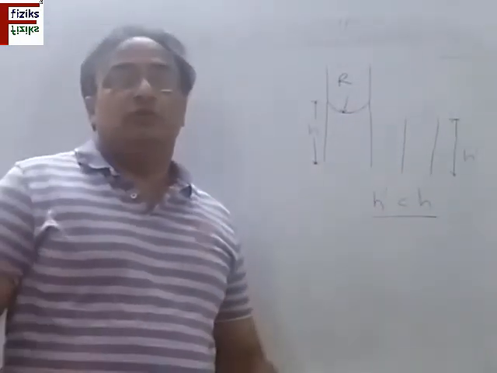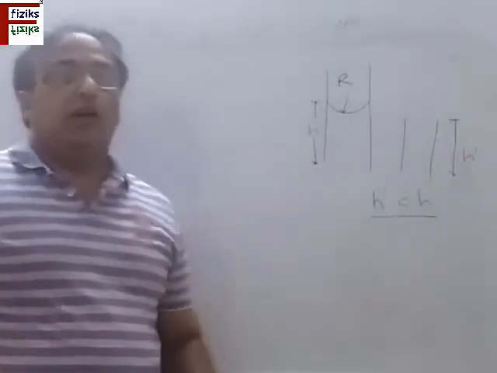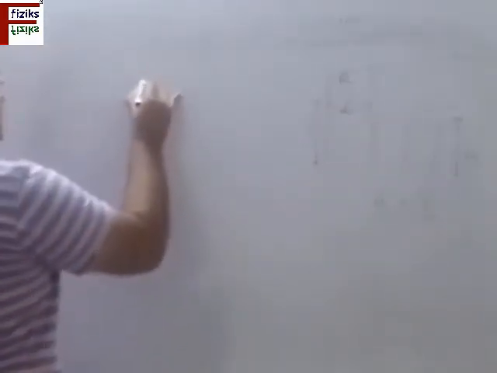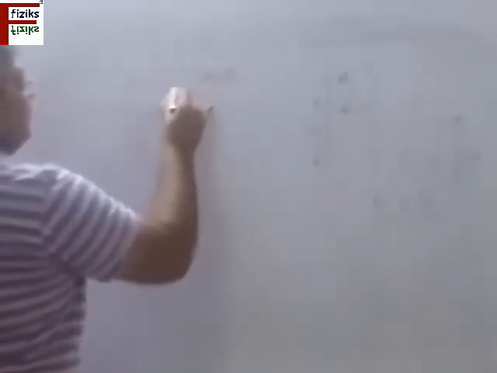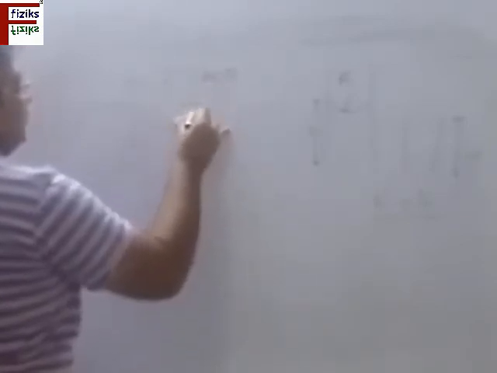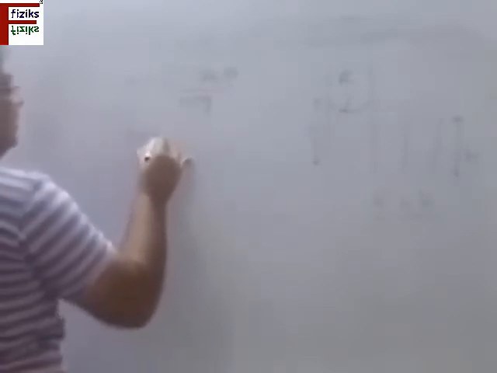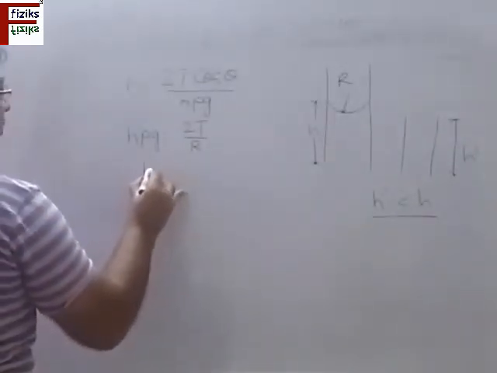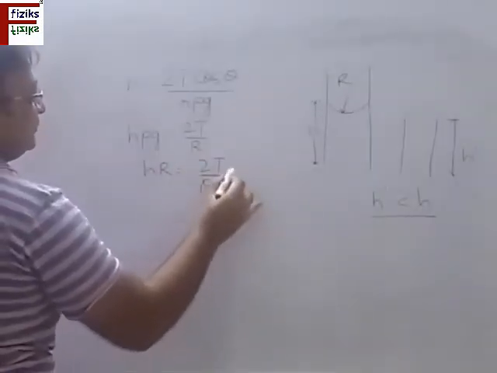Well, this is going to violate the law of conservation of energy, and this never happens. How does it happen? Let us discuss. We know that h is 2T cos theta divided by r rho g, where r is the radius of the tube. If I write it in terms of the radius of curvature, this is given by 2T by R. So the product of h and r is 2T by rho g.